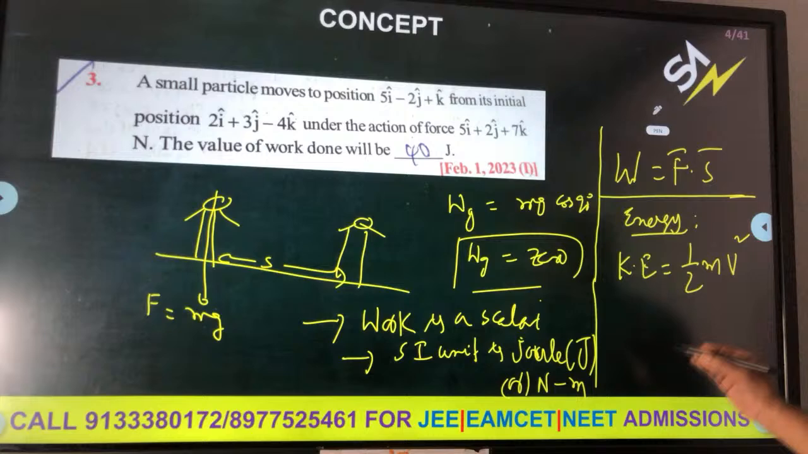So here there is a theory question. I told you positive work, negative work, zero work, all these things. So identify the correct statements from the following. Sometimes they give theory also.